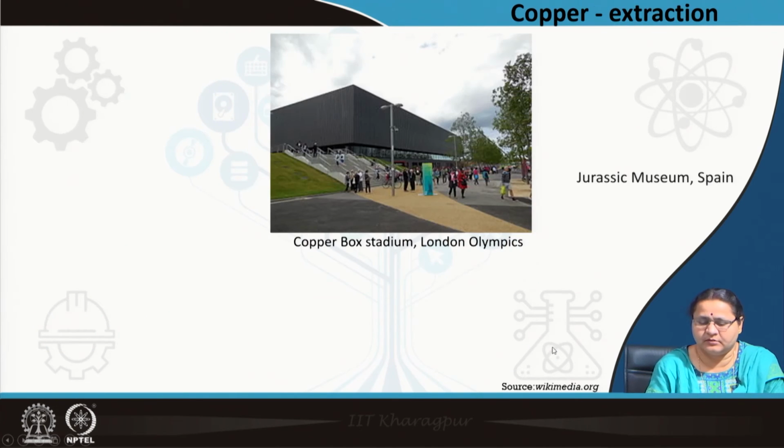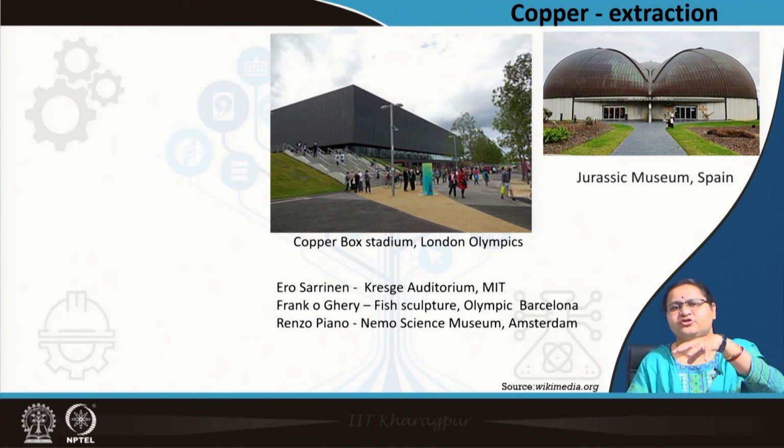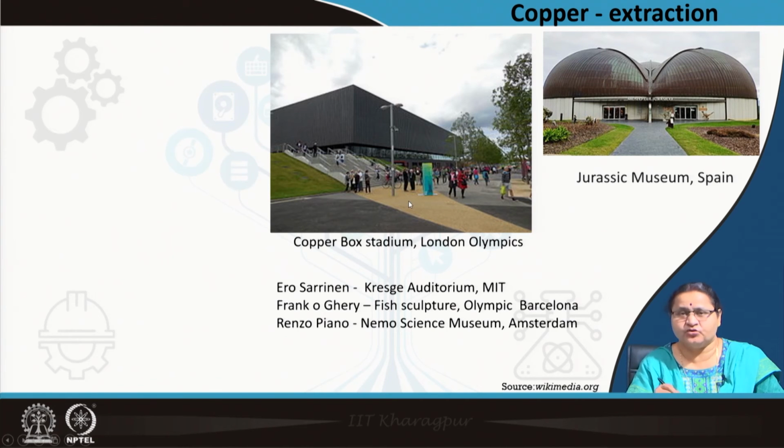Coming to copper, copper has been used in the Copper Box Stadium in the London Olympics. In the Jurassic Museum in Spain, this picture resembles the paw of a dinosaur, because it is a Jurassic Museum. This is a very modern building, from 2000. The Box Stadium is from the 2012 London Olympics. You see, the roof is made of copper.